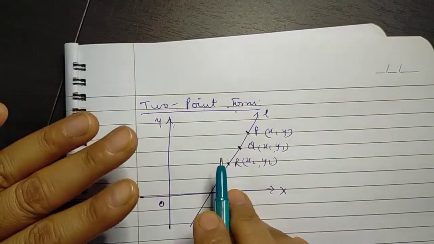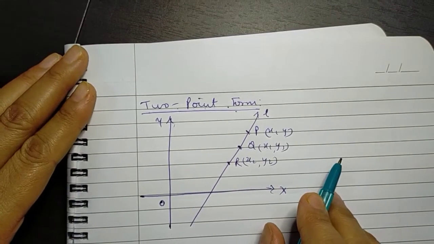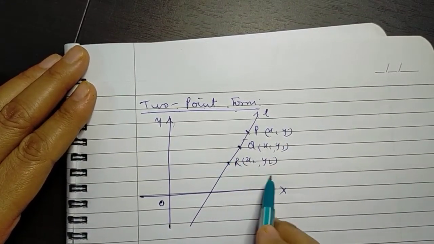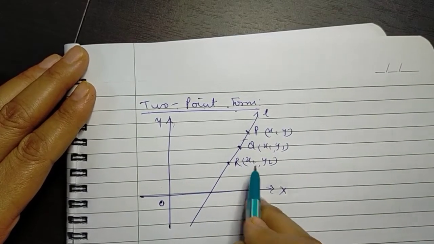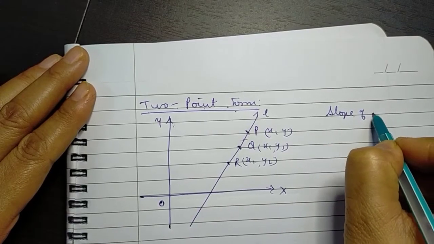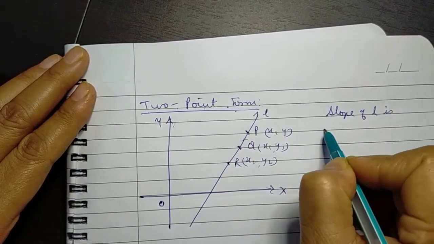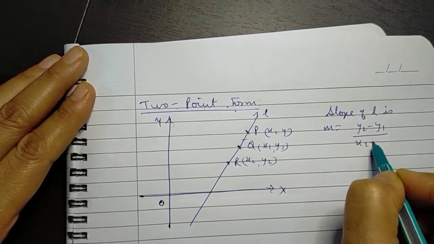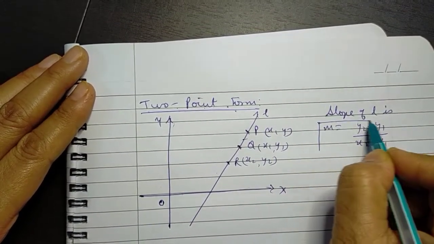So now here, but the slope is not given to us. So first thing which we have to do is find the slope, which we can easily find using the two given points. So what do? Slope of L is m equal to y2 minus y1 upon x2 minus x1.